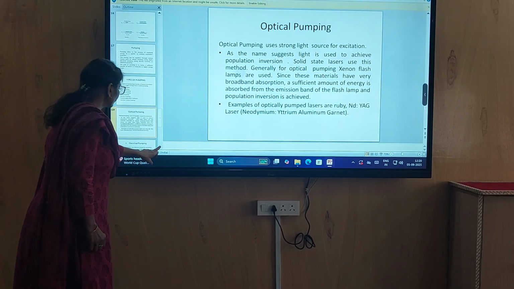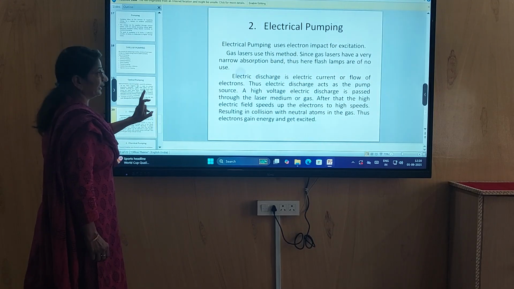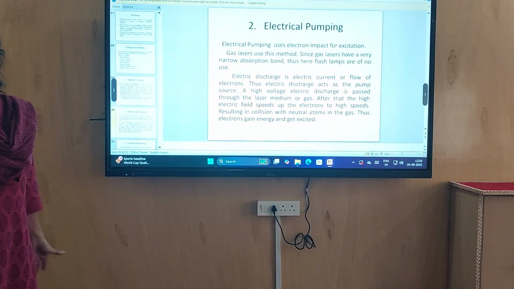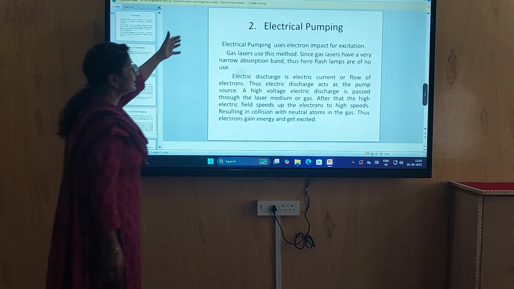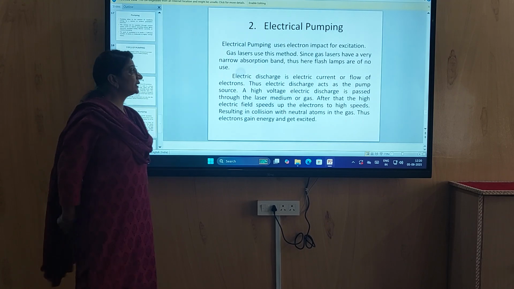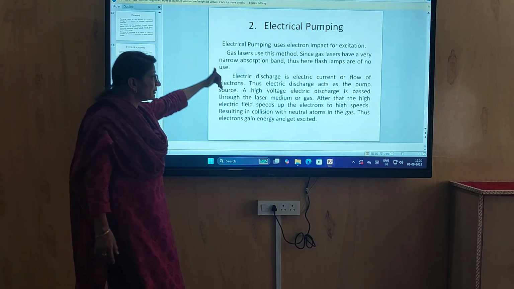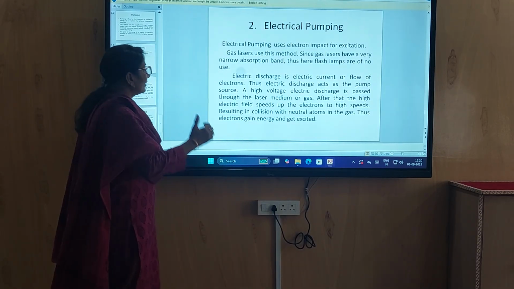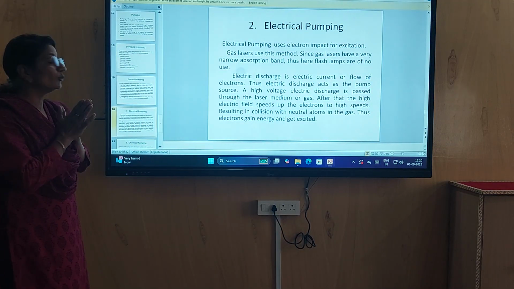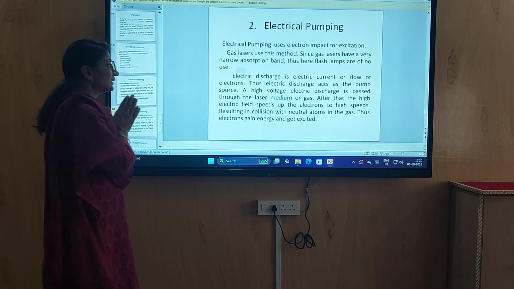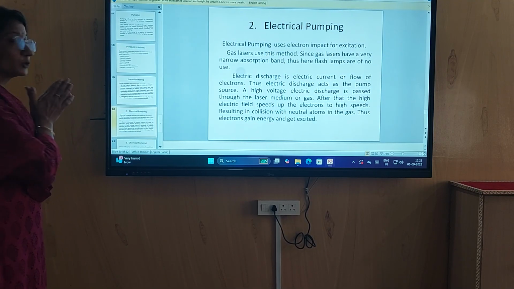Now next is electrical pumping. What is electrical pumping? This is also a method of giving energy to the device so that population inversion is created. Electrical pumping uses electron impact for excitation. Gas lasers use this method since gas lasers have a very narrow absorption band. Thus, here flash lamps are of no use. Electric discharge is electric current, or flow of electrons. Thus, electric discharge acts as a pump source.